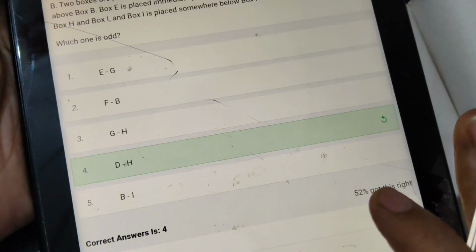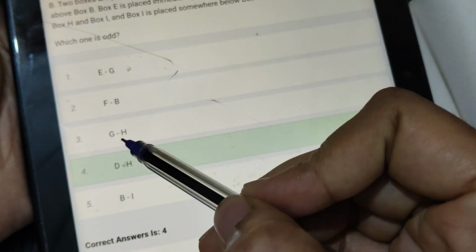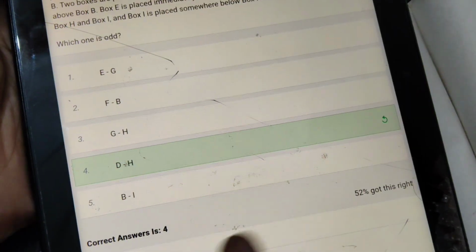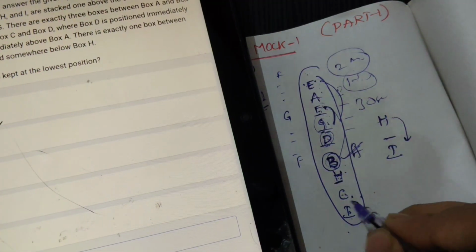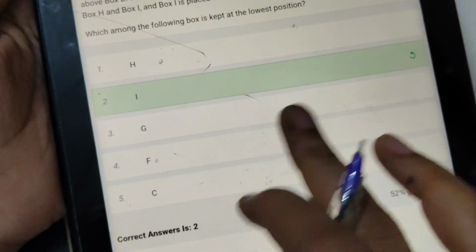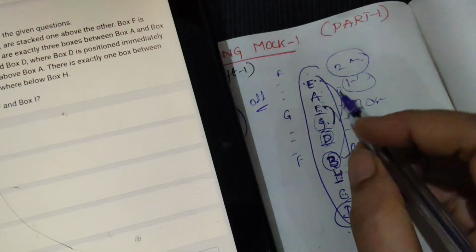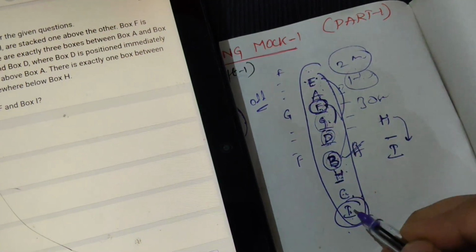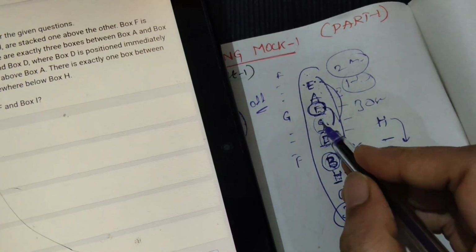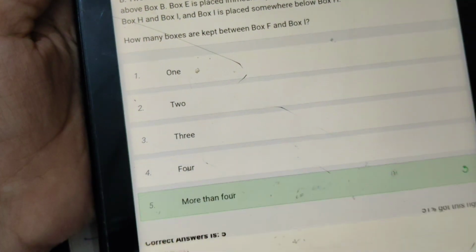Mostly this odd one out, based on my experience in general, because it should take some time, they will not keep it second or third. Mostly they will keep it at the 4th or 5th position only. Okay, next, which among the following is kept at the lowest? I. Next, how many boxes are kept between F and I? F and I, 1, 2, 3, 4, 5. More than 4.